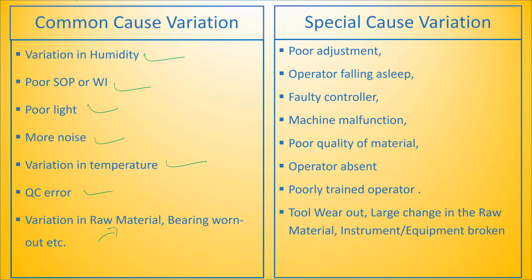Second one is special cause of variation. Some examples are like poor adjustment, operator falling asleep, faulty controller, machine malfunctioning, poor quality of material, operator absent, poorly trained operator, tool wear out, large change in raw material, instrument and equipment broken. These are some examples of the special cause of variation.